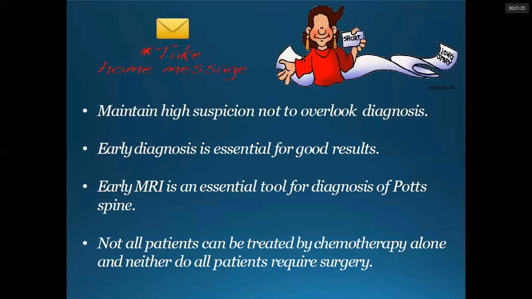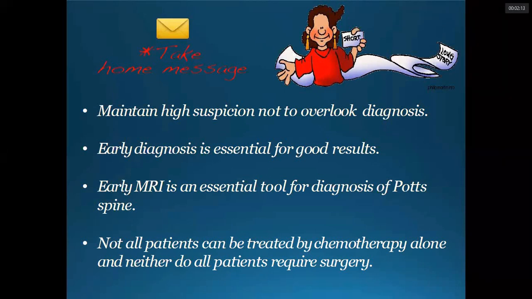So this is the last slide, and the take-home message is to maintain a high suspicion if the patient is having back pain. Otherwise a normal active patient suddenly having back pain and unable to walk, with constitutional symptoms of weight loss, loss of appetite, especially a comorbid or elderly patient, we should be highly suspicious in those cases of tuberculosis of the spine. Early diagnosis is the essence of tubercular containment, and that is required for good results.